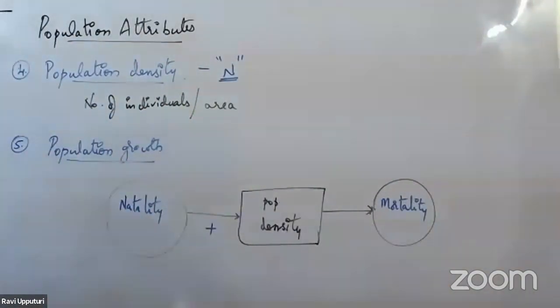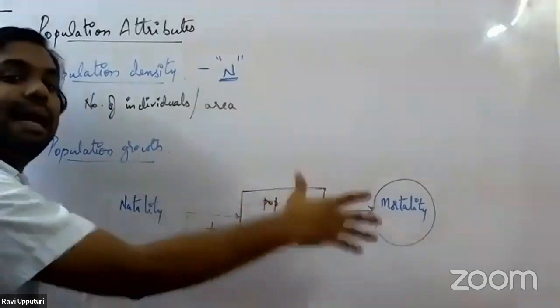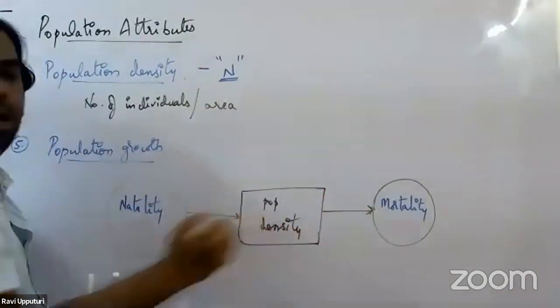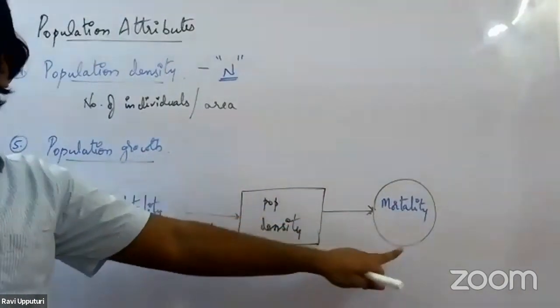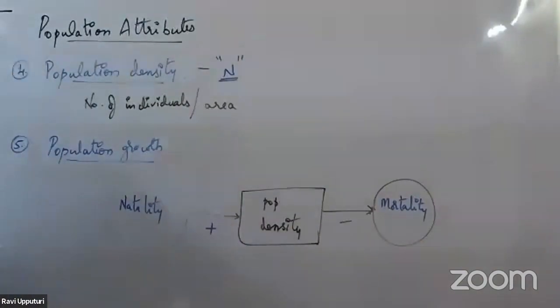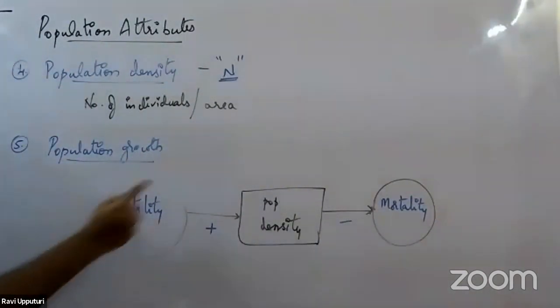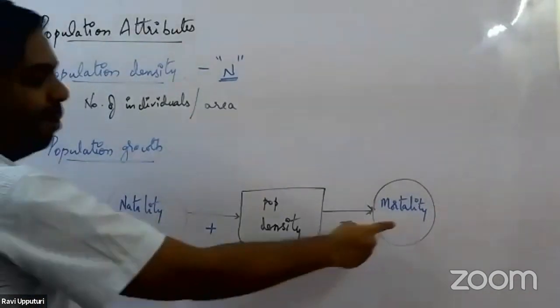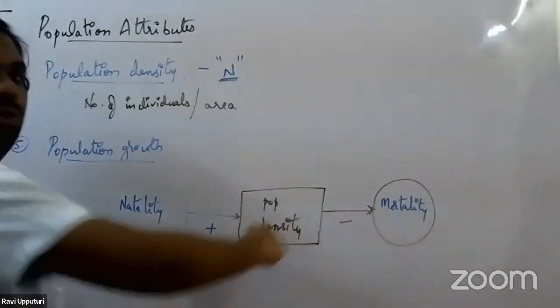Mortality refers to the number of individuals dying in this population per thousand. We call it mortality. Because of mortality, there is a decrease in the population. So through natality, the population density or the population size would increase, and through mortality, the population size would decrease.